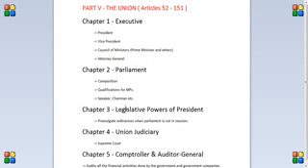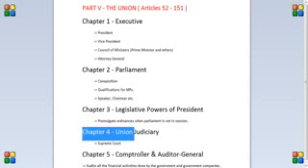Chapter 3 talks about legislative powers of the president. Basically, normally laws are always passed by the parliament, but when the parliament is not in session, then the president can pass certain laws. These are called ordinances. We'll talk about them in detail later.